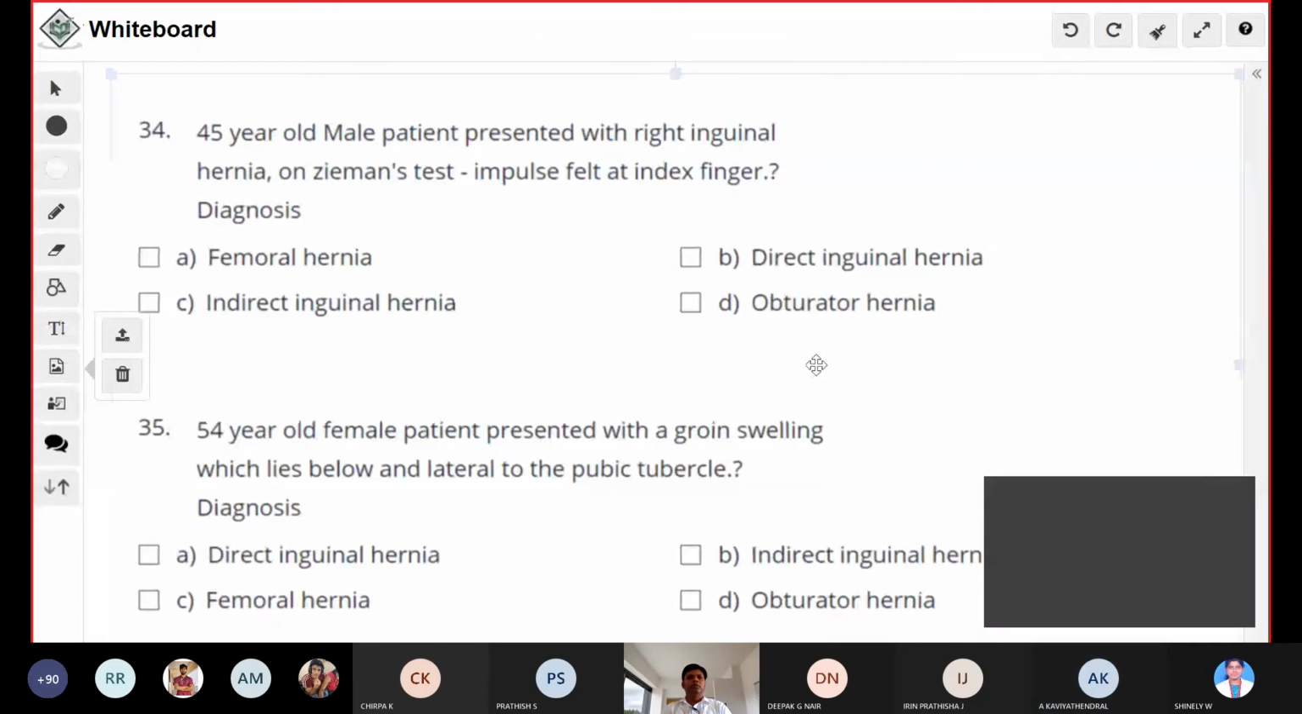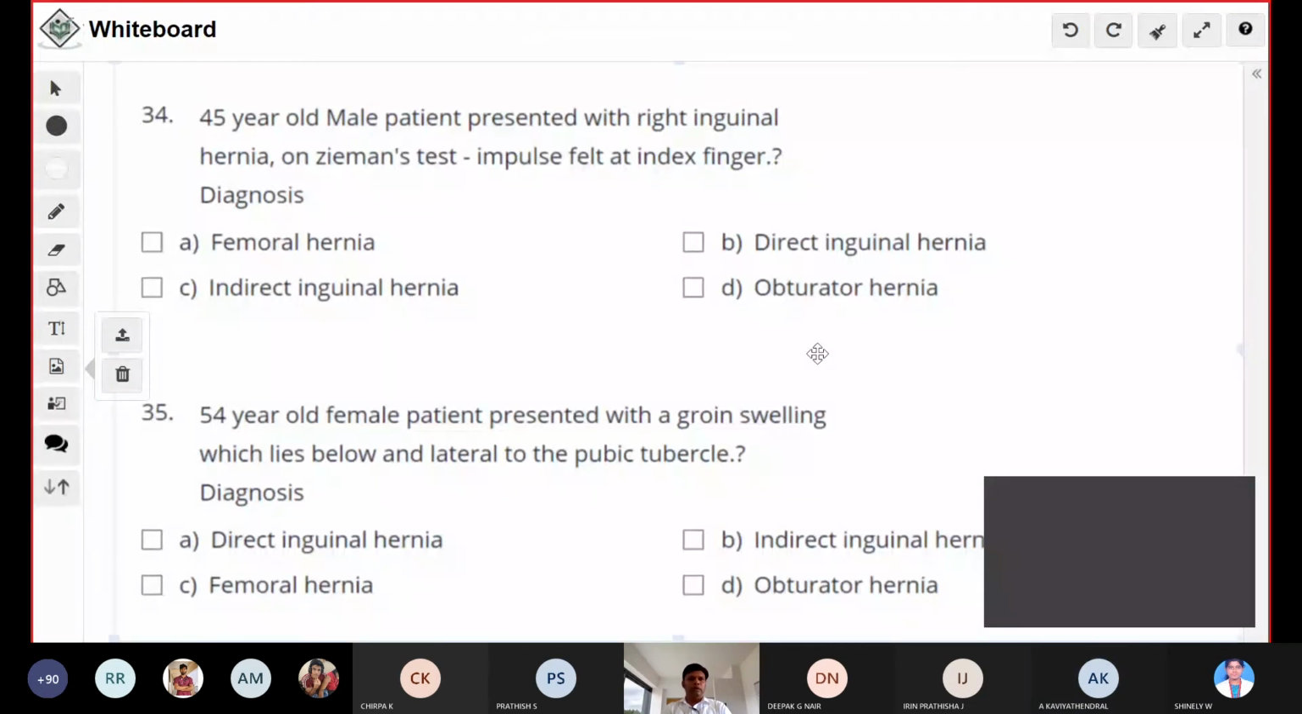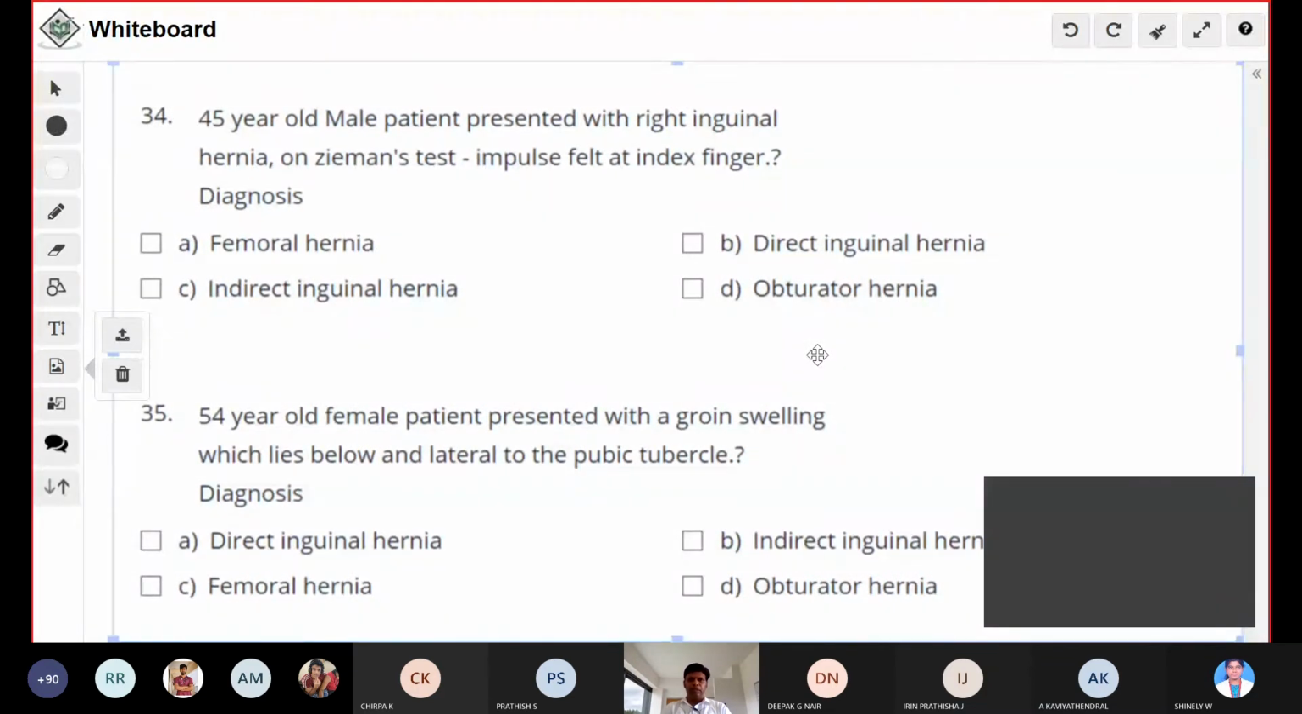A 45-year-old male patient presented with a right inguinal hernia. On Zeeman test, impulse is felt at the index finger. What is the diagnosis? This is again a clinical based question. Indirect hernia. If the impulse is felt at the index finger, it is indirect. If it is the middle finger, it is direct. If it is felt at the ring finger, it is a femoral hernia. So the answer for this question is indirect. Okay, next question.